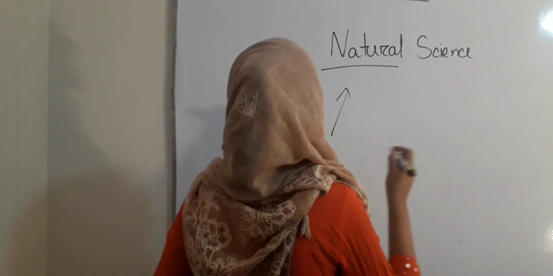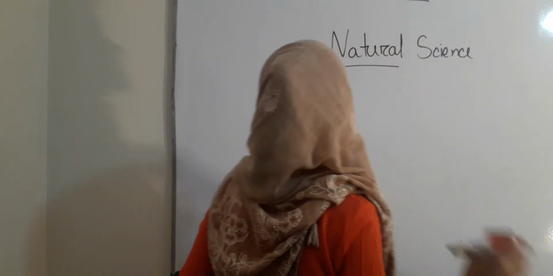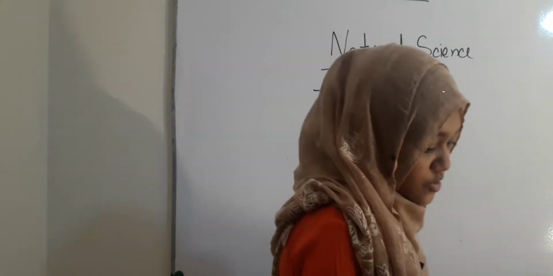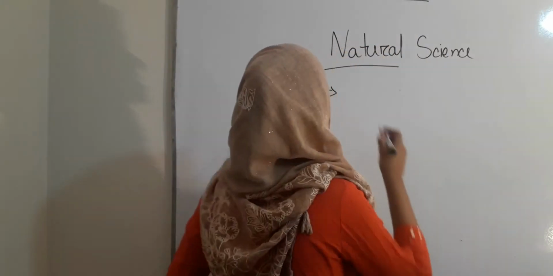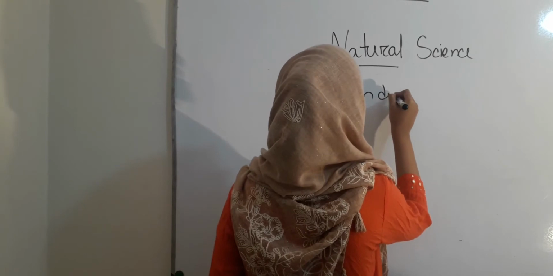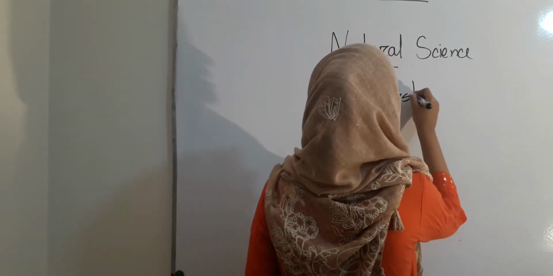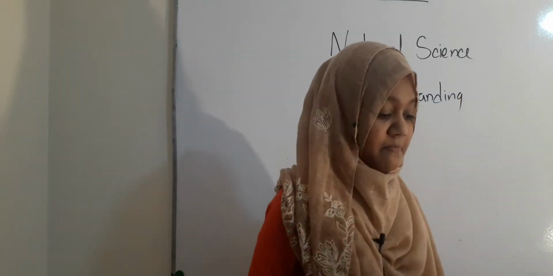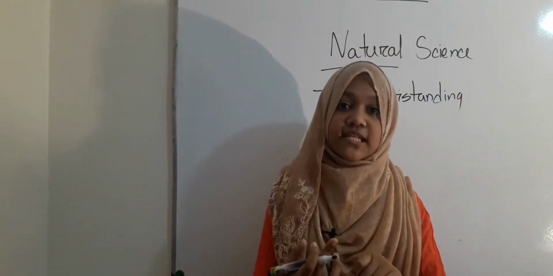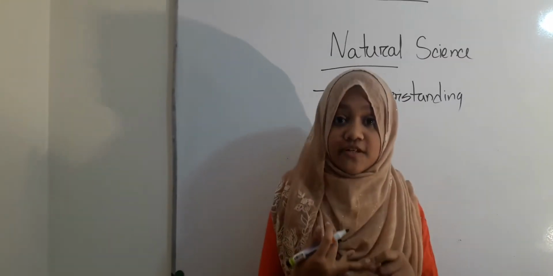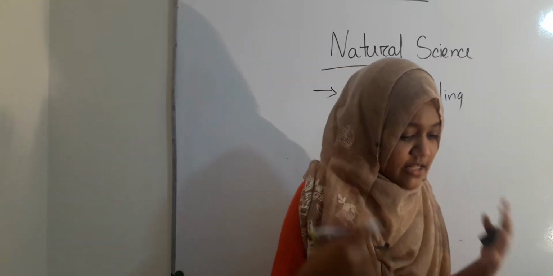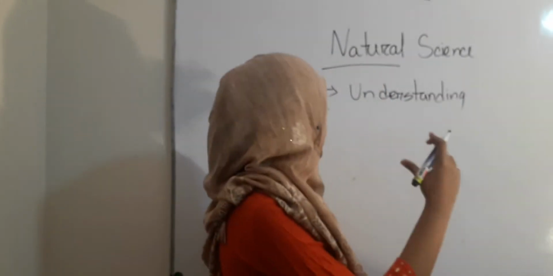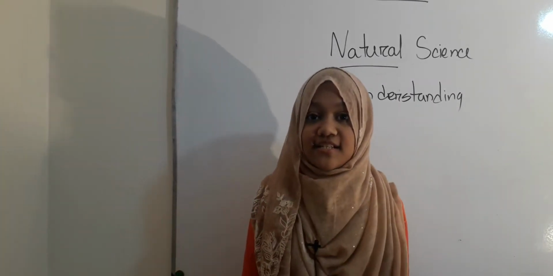Okay, let's write it. The areas of natural science. First one, what was it? First one was understanding aspects of nature by means of logic. We have to understand it by means of logic, observation, and make something called a hypothesis after explaining them. These are the areas of natural science. Fine?